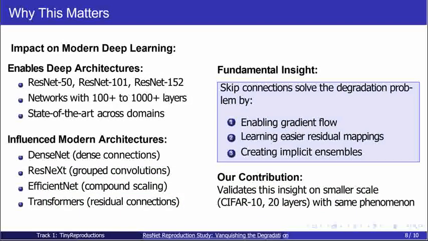Why does this matter? The insight that skip connections solve the degradation problem was transformative. It enabled training of networks with 100, even 1,000 plus layers. This finding influenced virtually every modern architecture. DenseNet, ResNeXt, EfficientNet, and even transformers use skip connections. My reproduction on a smaller dataset validates that this insight holds across different scales and datasets.